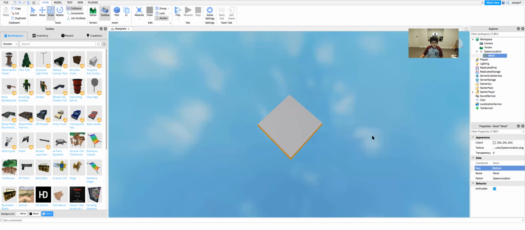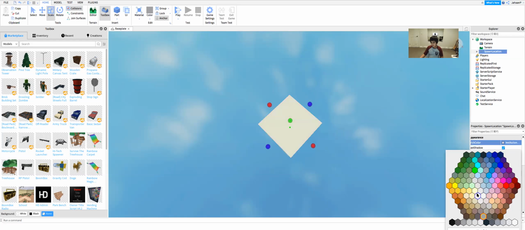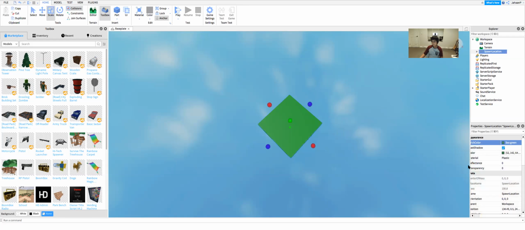So then what we can do to style it is we can change the color. How we do that is we go to spawn location and we search and find brick color and we can change it to whatever color we want. I'm gonna keep it a good green color. And then for the material you can make it a force field so it looks kind of transparent.